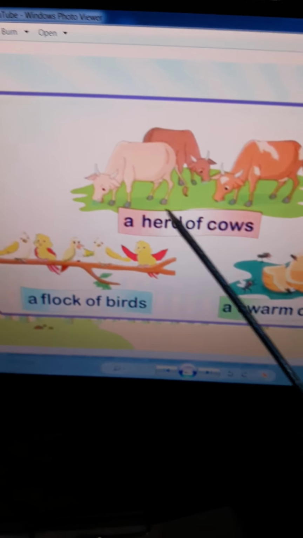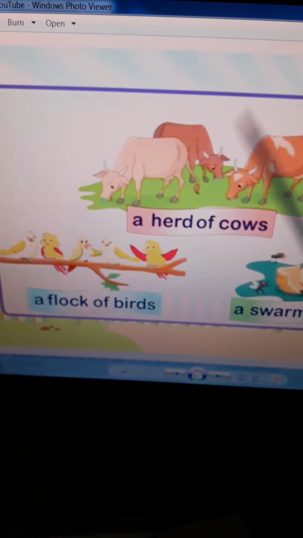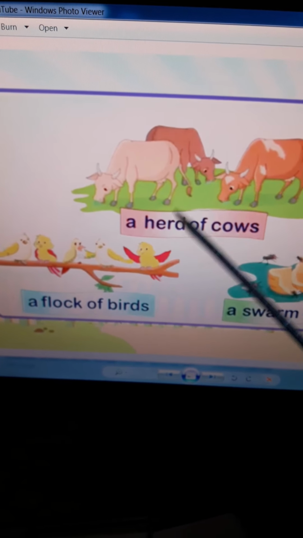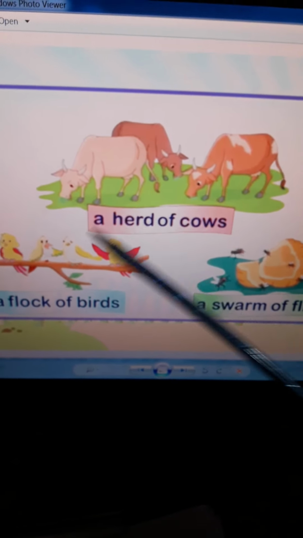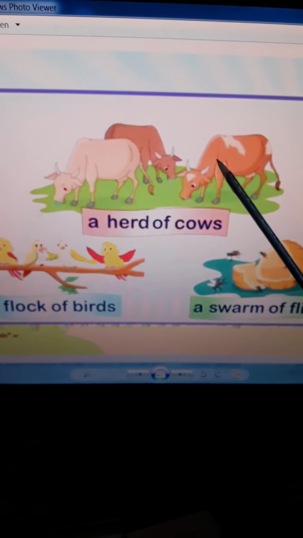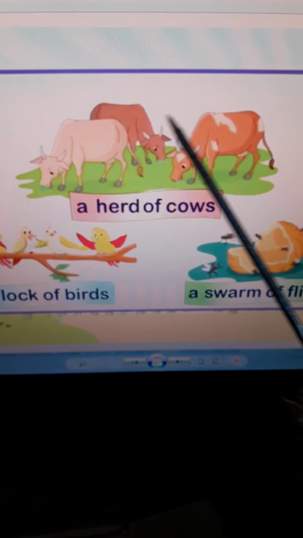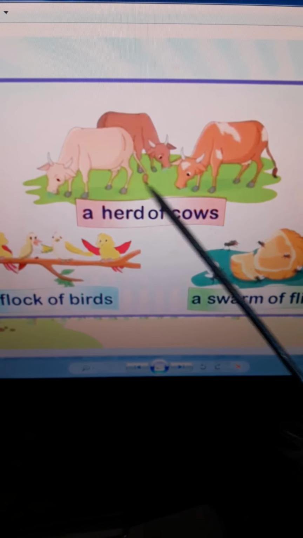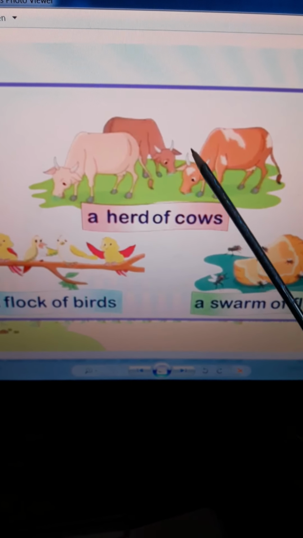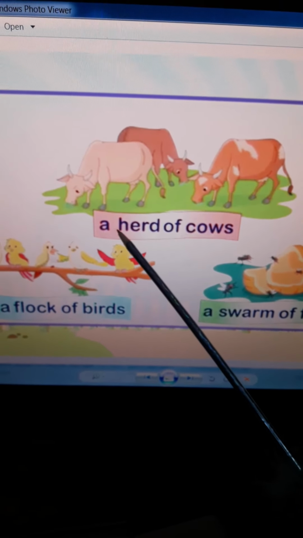For example, this is a group of cows. So what title do we give to this group? If there is only one cow, we will say cow. But if there are more than one cow, that is a group of cows. So what will we call the group of cows? We will give it the name herd.